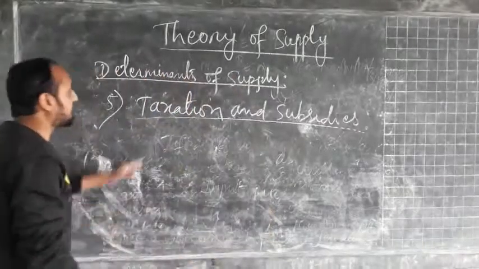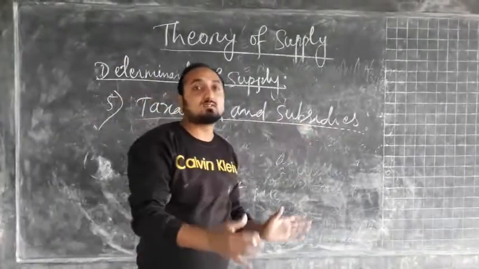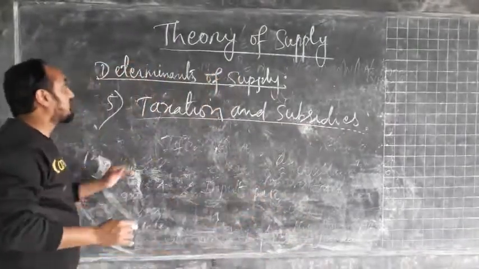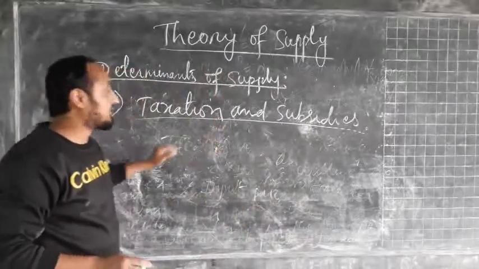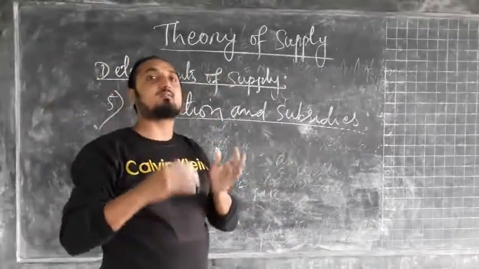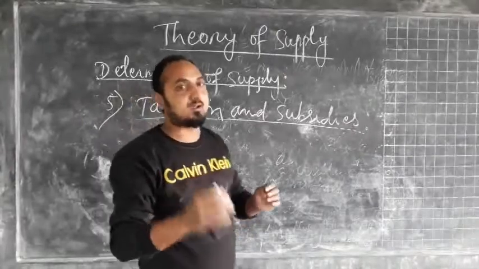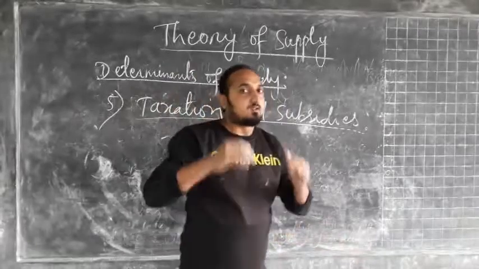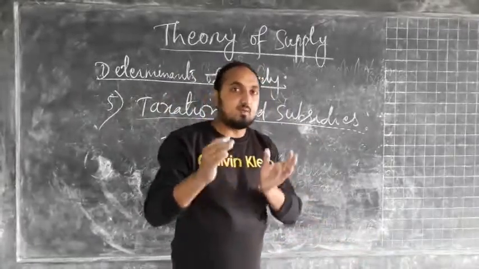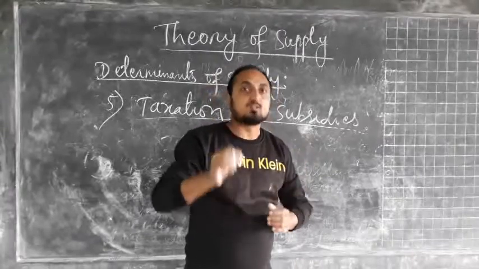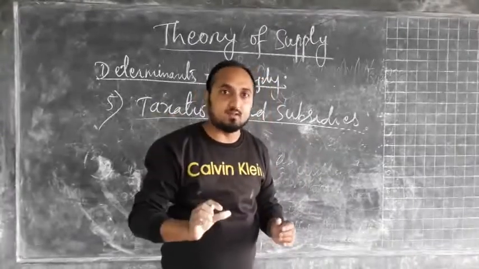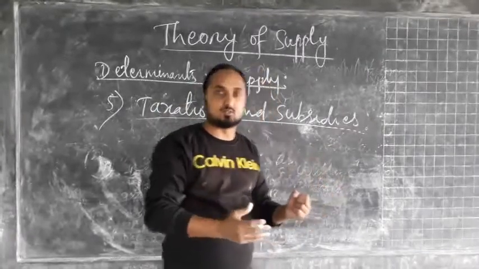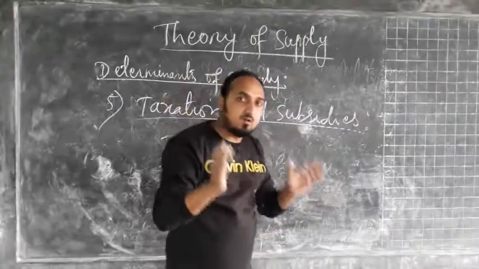The next factor we have is taxation and subsidies. Taxation and subsidies also play a vital role in supplying different units of a commodity. If the government imposes a very high rate of taxation, such as a high rate of GST, sales tax or excise duties, in that case the cost of production will increase, and when the cost of production increases, the profit margin of the producer will degrade. That increase in cost of production will discourage the producers. So in that case supply will be less.